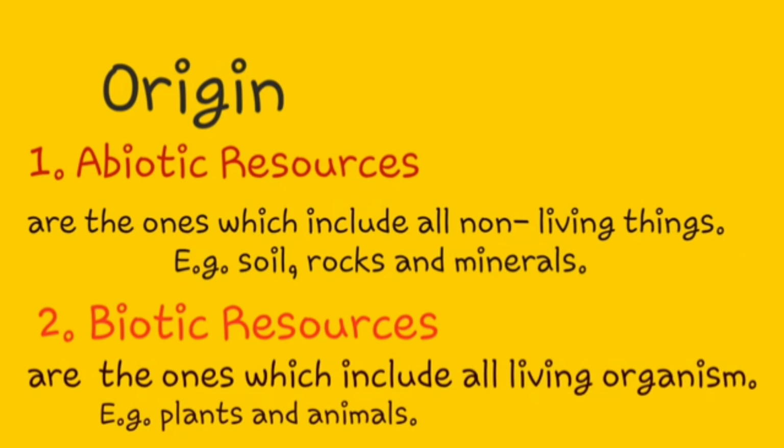So they are abiotic resources, for example soil, rocks, minerals. Now biotic resources are all resources which have life, for example all living organisms such as plants, animals, bacteria, fungi, all microorganisms come under biotic resources.